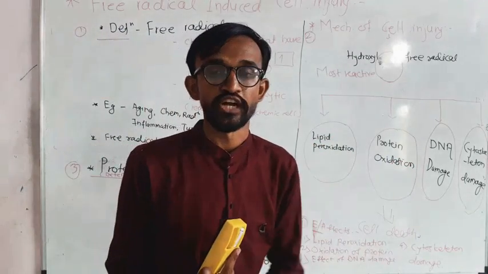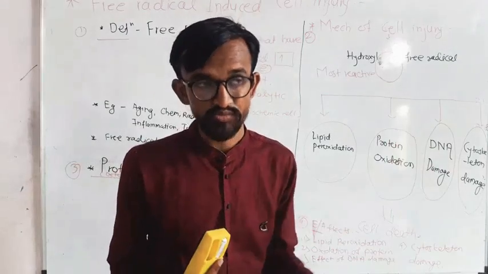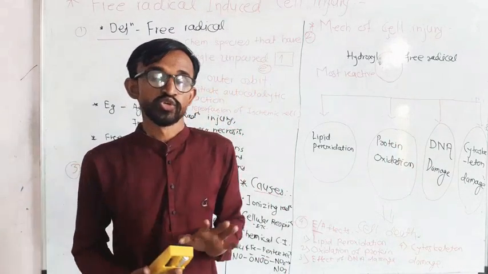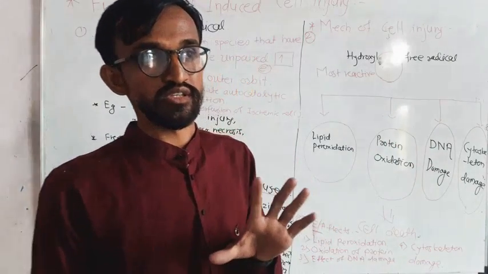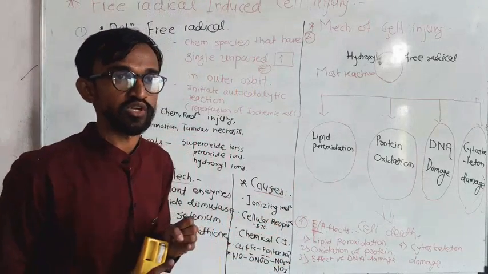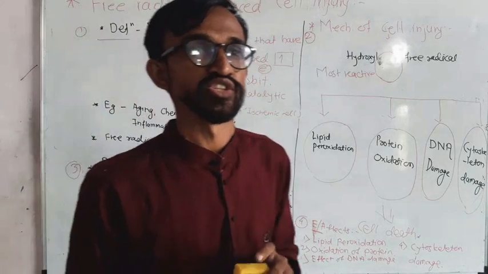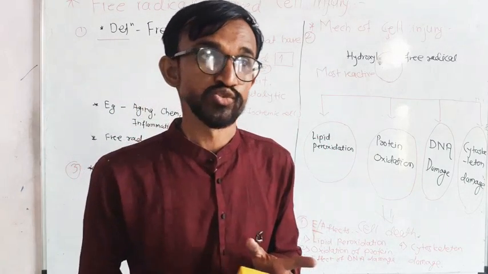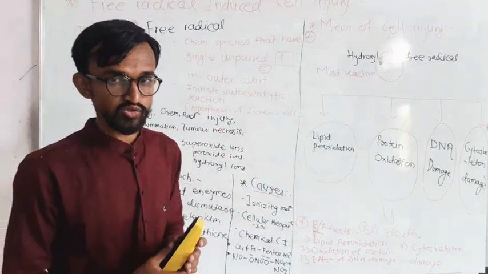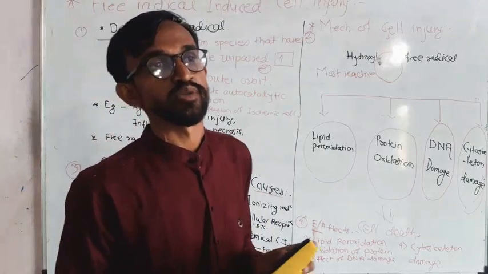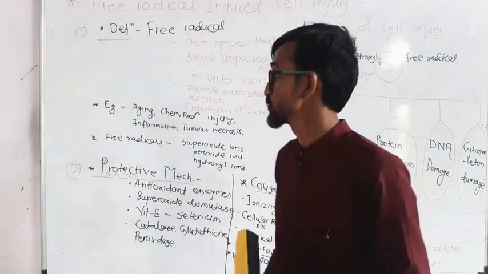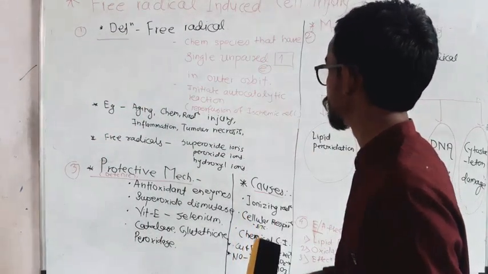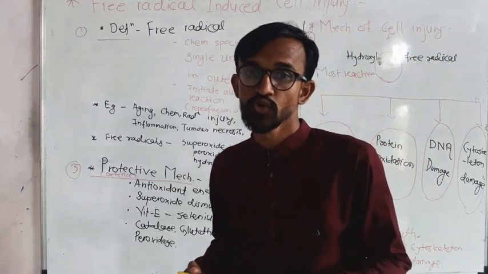You have studied that from 10th class to 11th and 12th class. Now I will consider that you have understood what is a free radical, the causes, different types of free radicals, the mechanism of free radical cell injury, and the effects. If this question is asked for 5 marks, you should cover all these points. Okay, thank you.